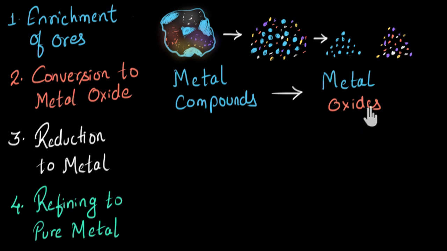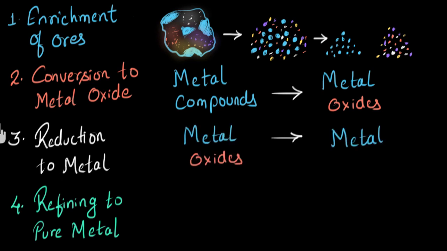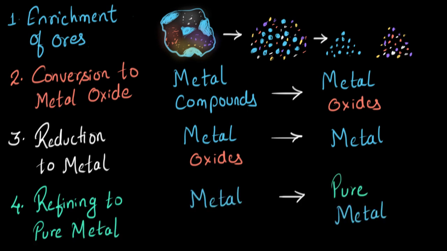Now, the next step is to extract the metal from this metal oxide. And since we are removing oxygen from this compound, this is called reduction. That's why the third step is called reduction to get the metal. Here we convert metal oxide to metal. Now see, the metal that you have got is still not completely pure. It will still have some impurities. And that's where the fourth step comes, refining to get the pure metal. Here we convert the metal to pure metal.